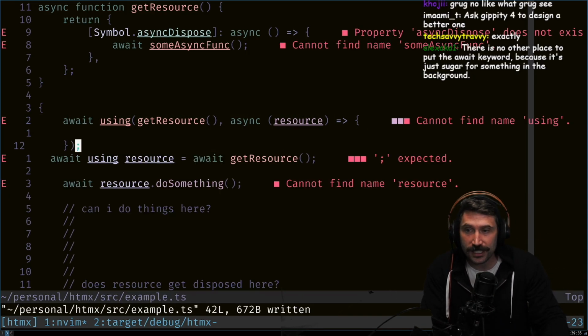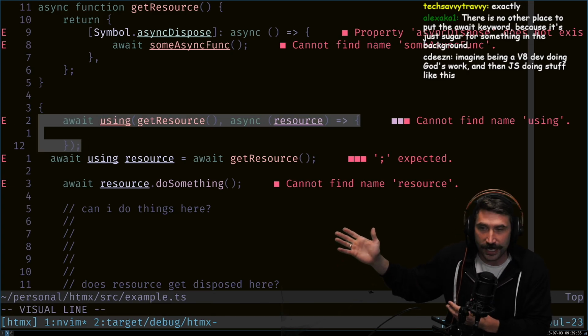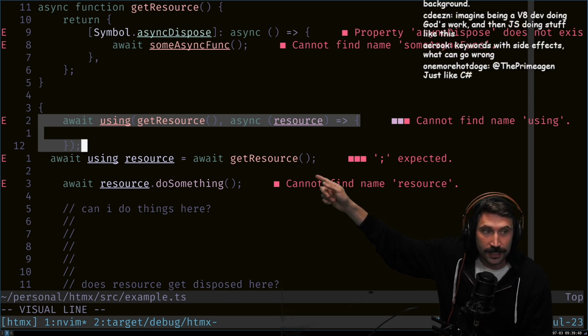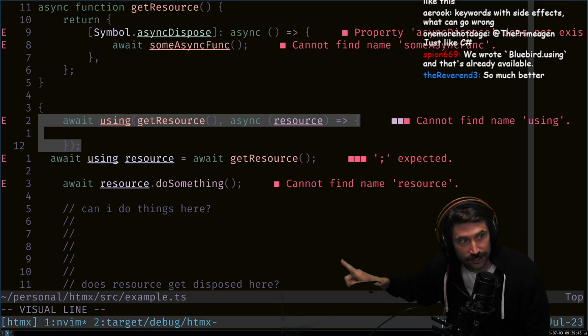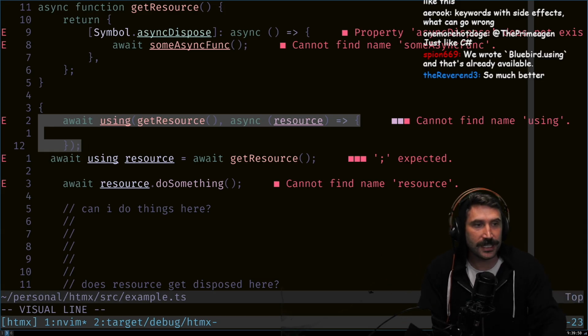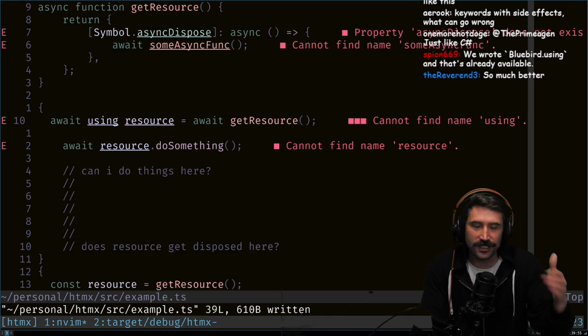Because now I can read this from left to right. I can tell right away that I will await the end of this thing, and we'll get the resource, and then we'll do our async stuff, and when it's done with that function, it will actually await the results and await the disposal. To me, this makes 10 times more sense than having, you just have to have that knowledge.